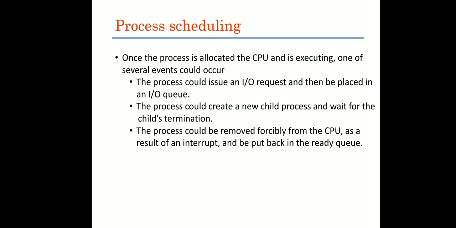The second possibility is the process could create a new child process and wait for the child's termination. One more possibility is that any process can create a new process. That new process we call a child process, and the process that created it, we call it the parent process. Now the parent process can wait until the child process terminates. The third option is the process could be removed forcibly from the CPU as a result of an interrupt and be put back into the ready queue.